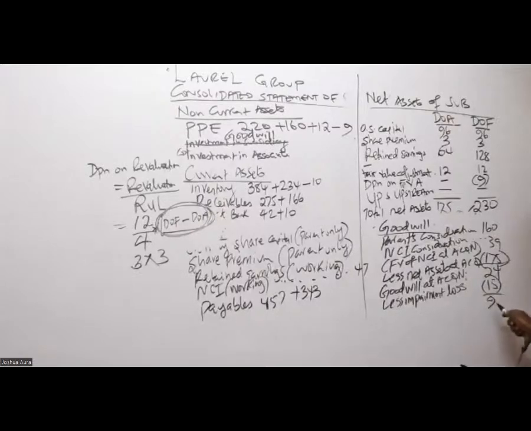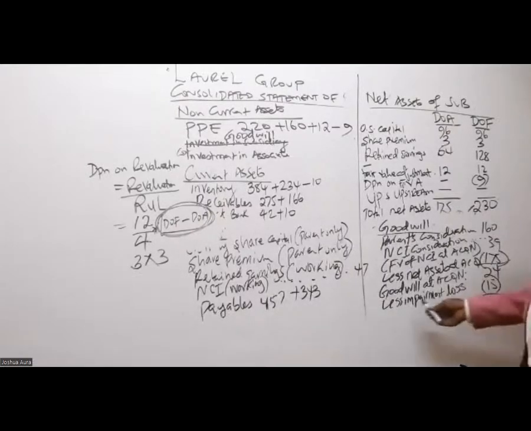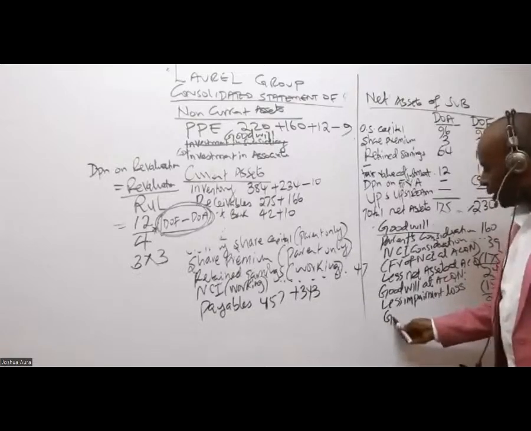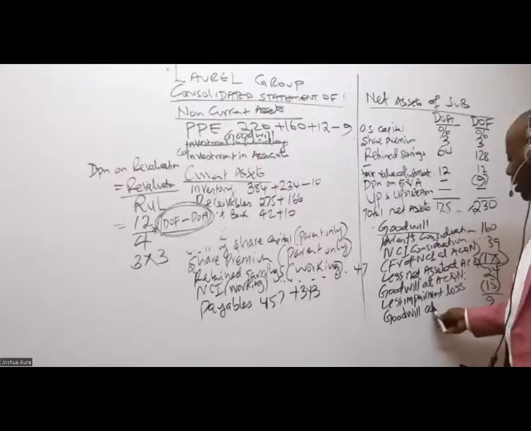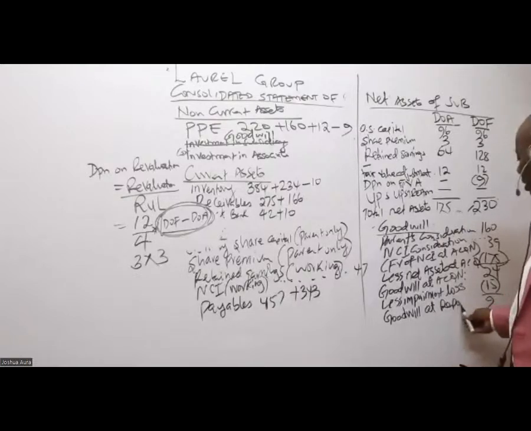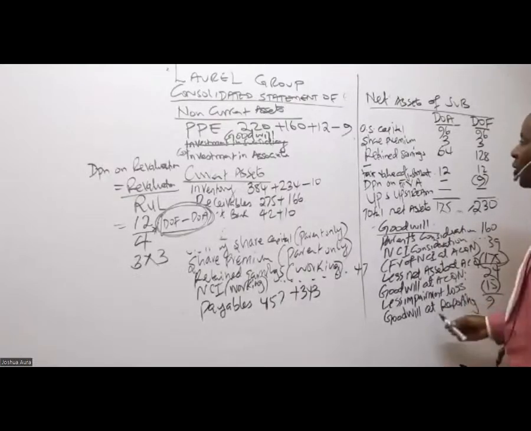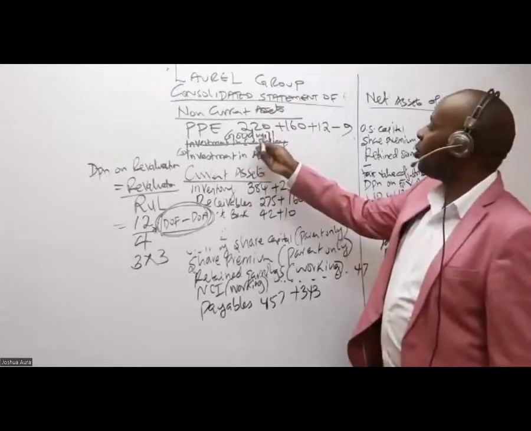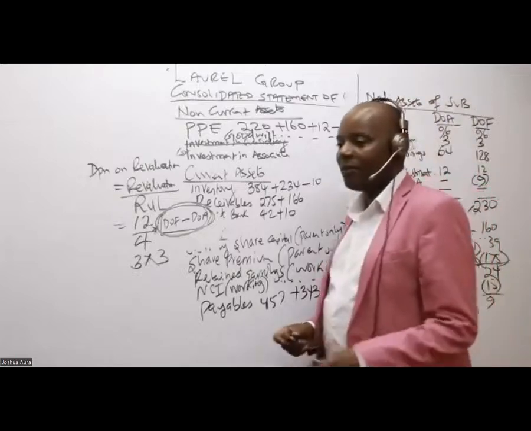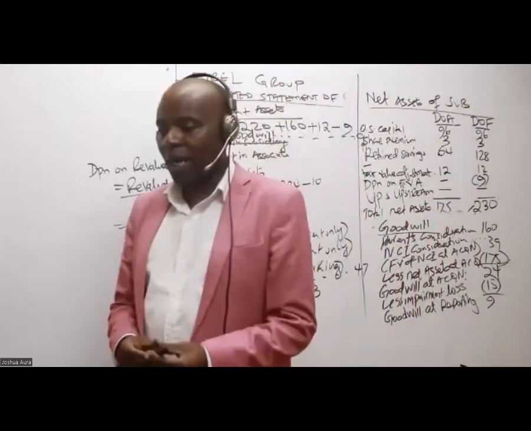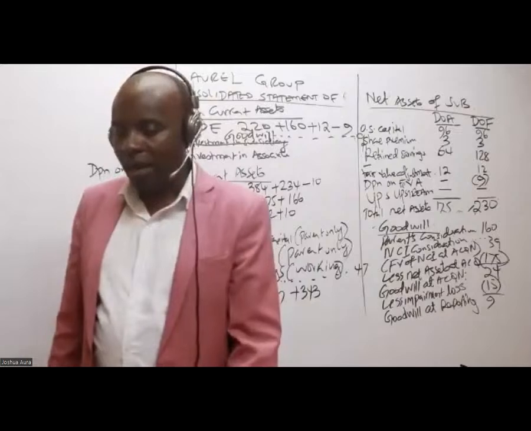So this is the goodwill at the end of the year. We call this goodwill at reporting. This goodwill here is what you will write at the very corner there, 9.